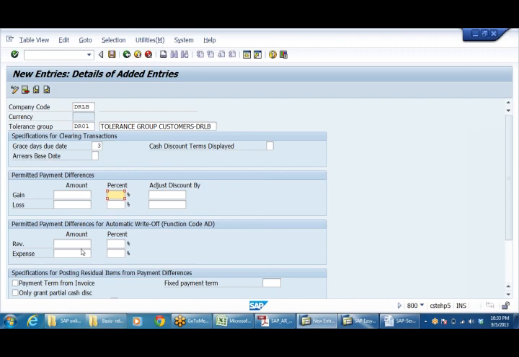Automatically write off. Similarly, even here, for any revenues or expenses, if any payment differences are there and you want to write them off, the payment differences showing in his account can be automatically written off. Practically we don't use these much, but maybe in extreme cases we use it. Anyhow, with this, I have created my tolerance group DR01 for this company code.